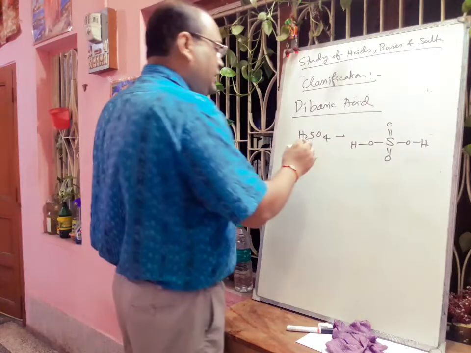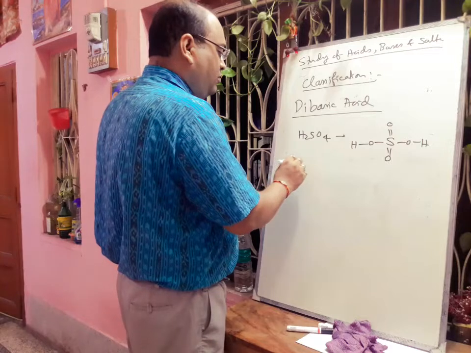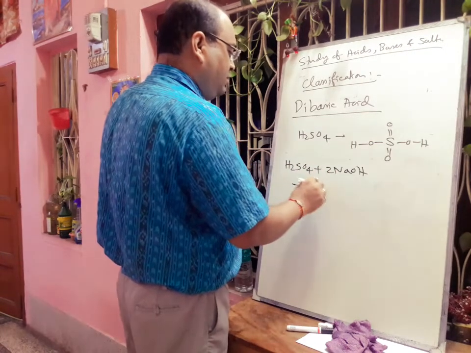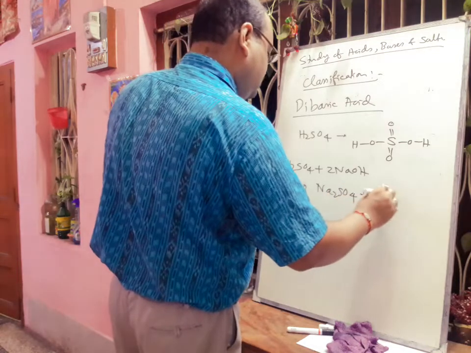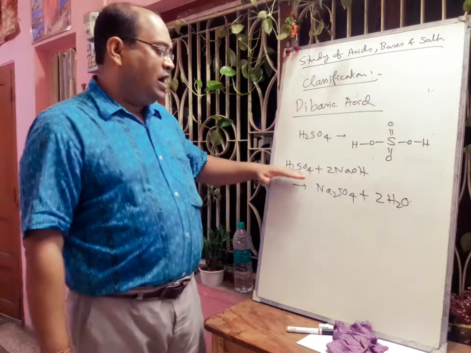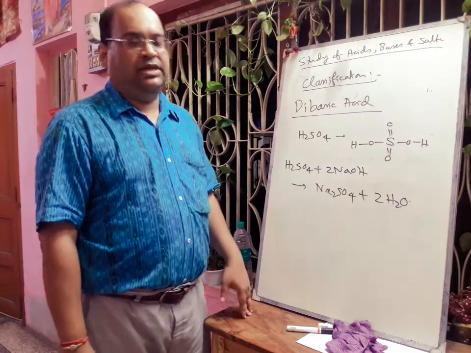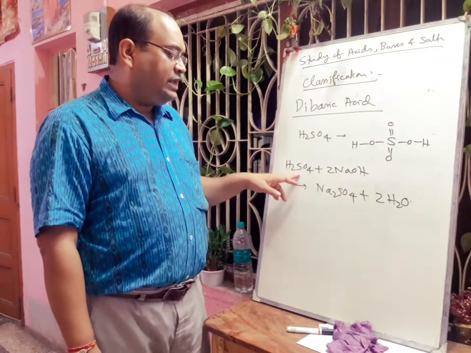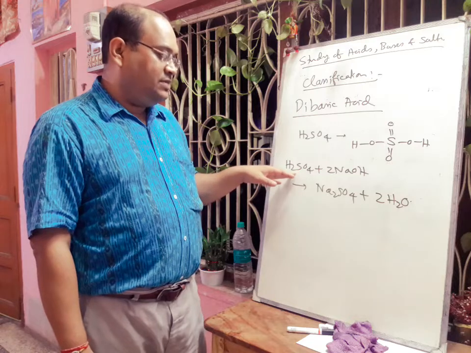So here, if we give NaOH, 1 mole of sulfuric acid will react with 2 mole of NaOH, and that will form Na2SO4 plus 2 H2O. So that means 1 mole of sulfuric acid will neutralize 2 mole of sodium hydroxide. That is why, as sulfuric acid contains only two replaceable hydrogen atoms, it is called dibasic acid.